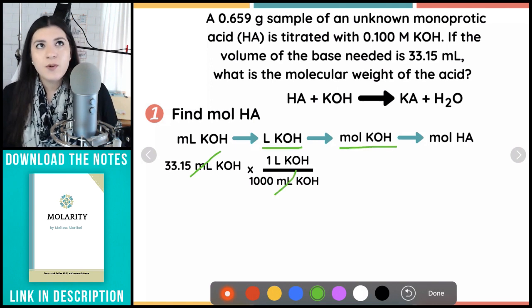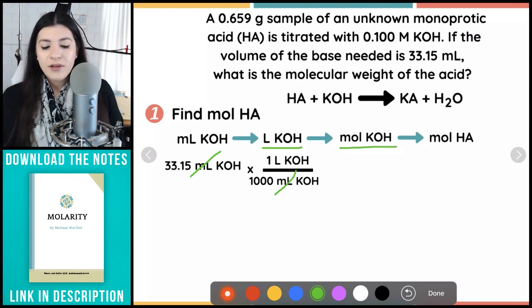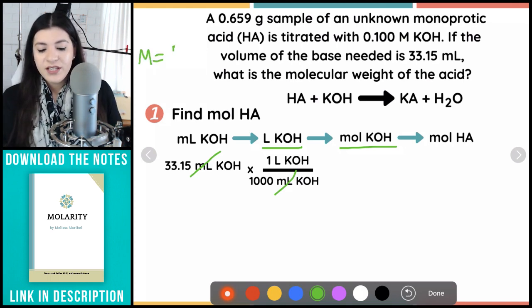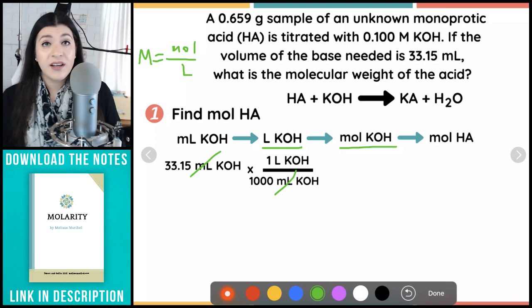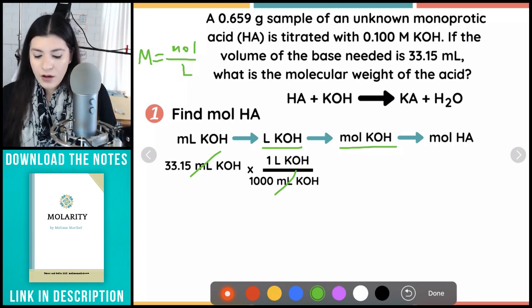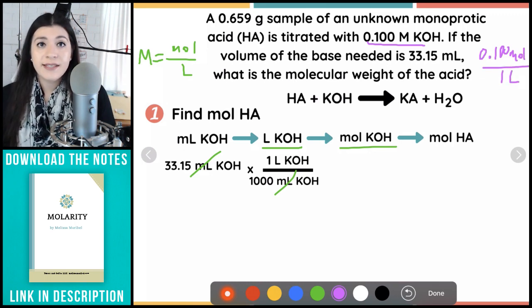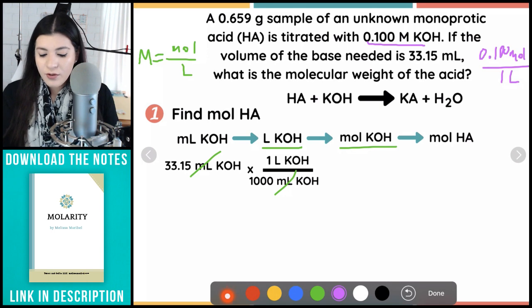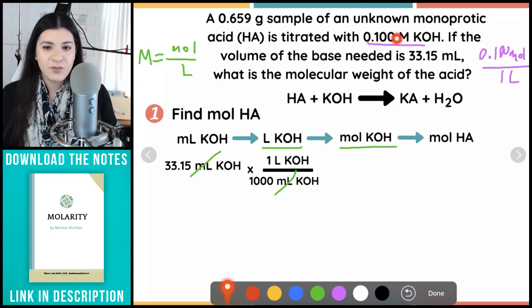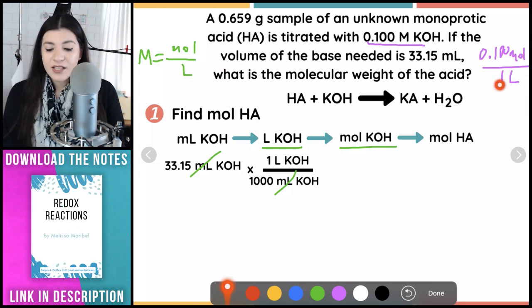And something to note, when we're talking about molarity, recall that molarity can really be broken down to moles divided by liters. And what I want you to think of for this is that it's actually telling me 0.1 moles of KOH is on top per every 1 liter. That's how we would break that down. So whatever value is initially given next to molarity, that's going to go on top with the moles, and it's going to be per every 1 liter. Yes, always. It will be like that. All right. So that's how we would look at it.